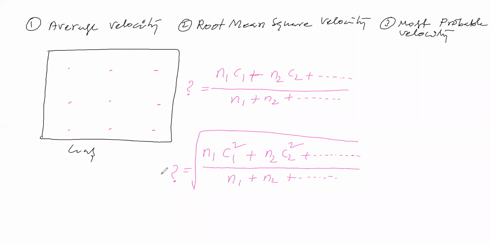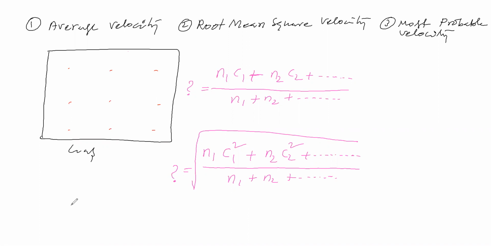This velocity is coming under which category? Whether it is average velocity, root mean square velocity, or most probable velocity, see in which category it will come. You said it is coming under root mean square velocity. Okay, we'll check it. Next we'll see.